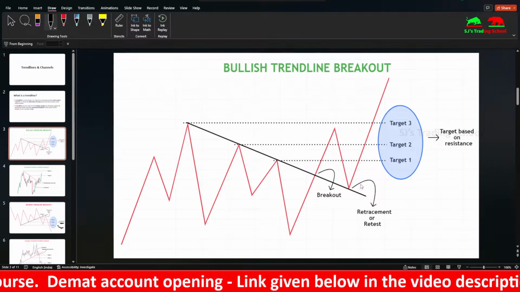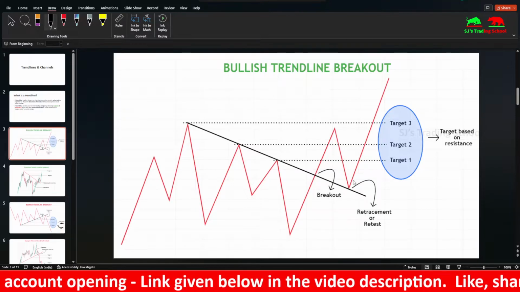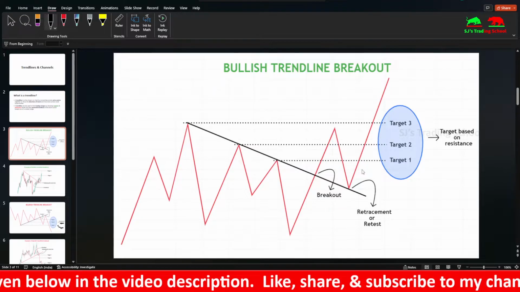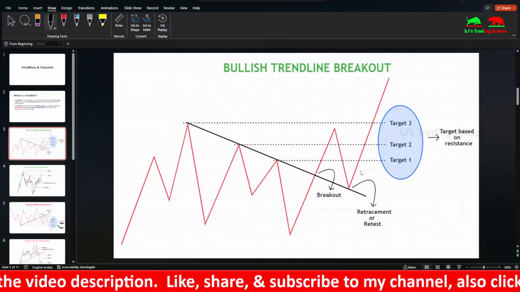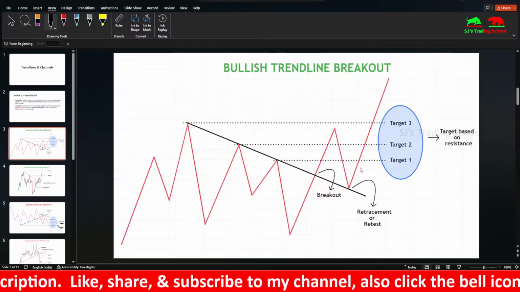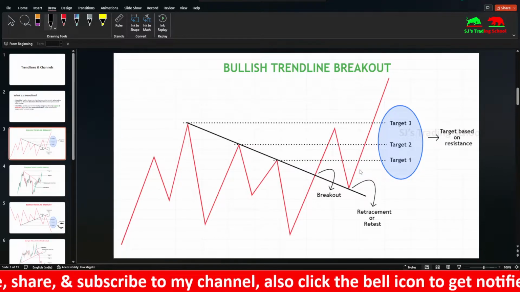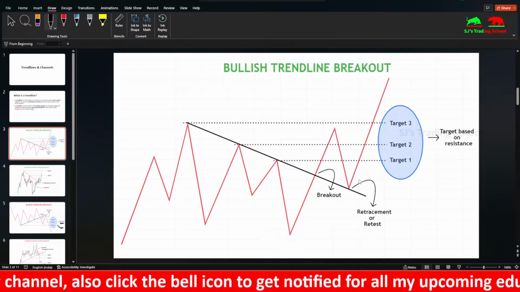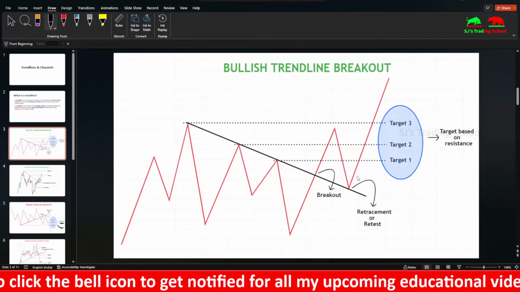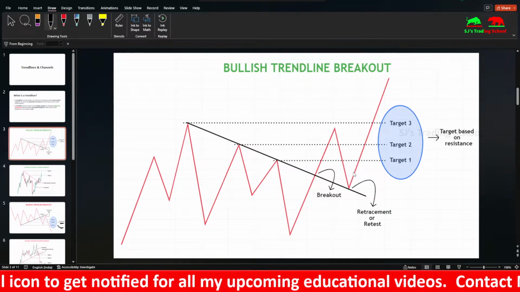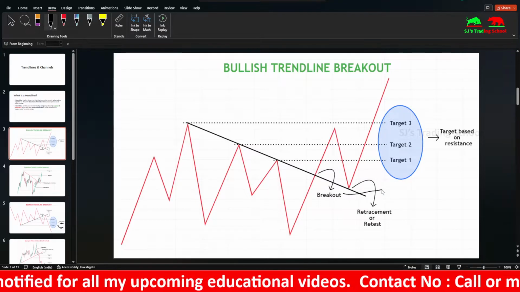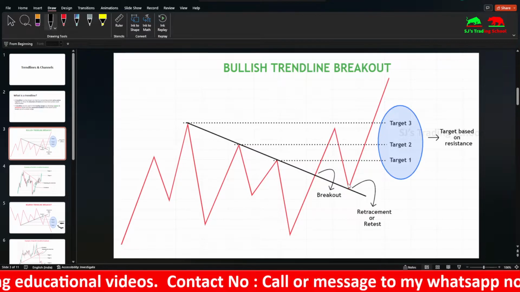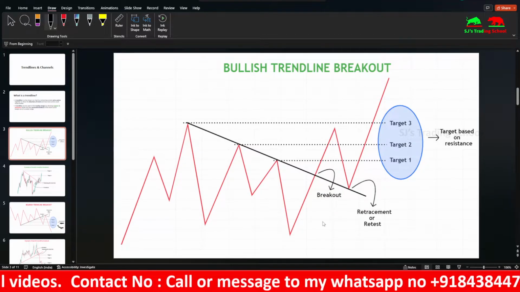So I have brought you an example that shows like this. People usually look to combine other strategies such as candlestick patterns. If you are using trend lines, you need not only look at the trend lines. You can use other strategies such as support and resistance structures, market structures, or candlesticks, and you can combine them and take your trades. In this case, people look for candlestick patterns, and if any bullish candlestick pattern occurs here, then usually they take entry here and keep their stop loss here and the targets according to the support and resistance or some other tools such as Fibonacci. So this is the structure.